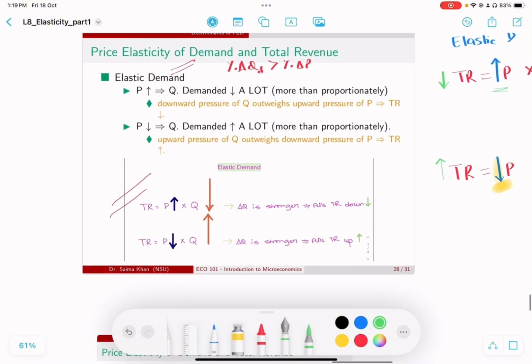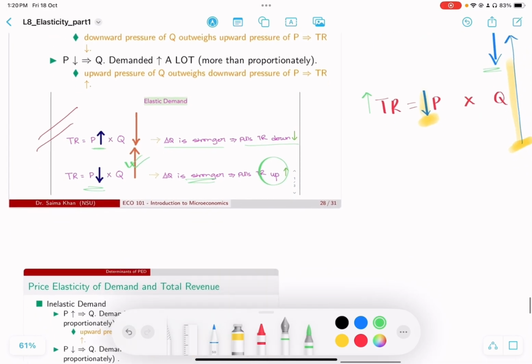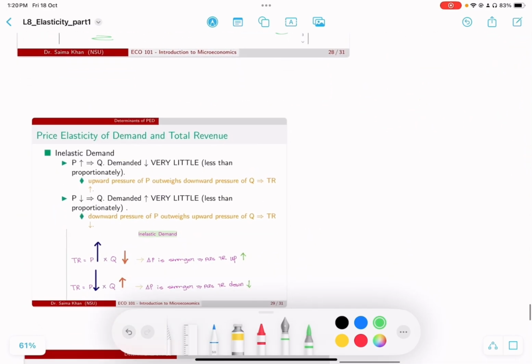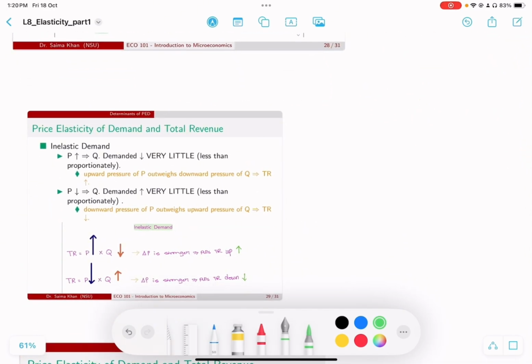So this is what we are summarizing here, that when there is a price increase, since the change in quantity is stronger, so total revenue is pulled down. On the other hand, when we are dealing with a price decrease, since the change in Q is stronger, it actually ultimately pulls the total revenue up. Okay.